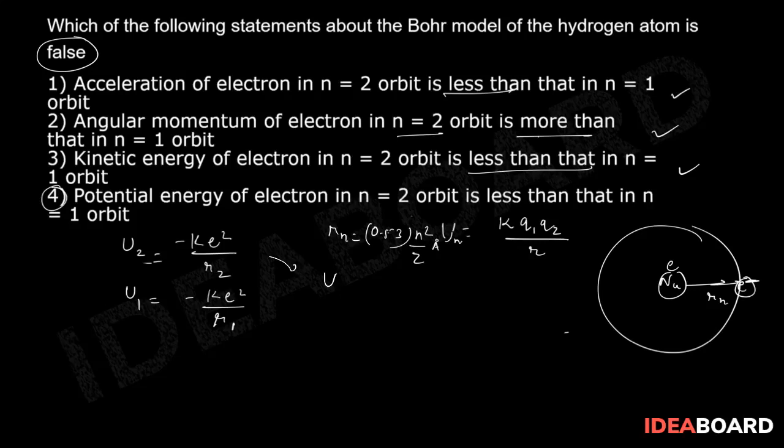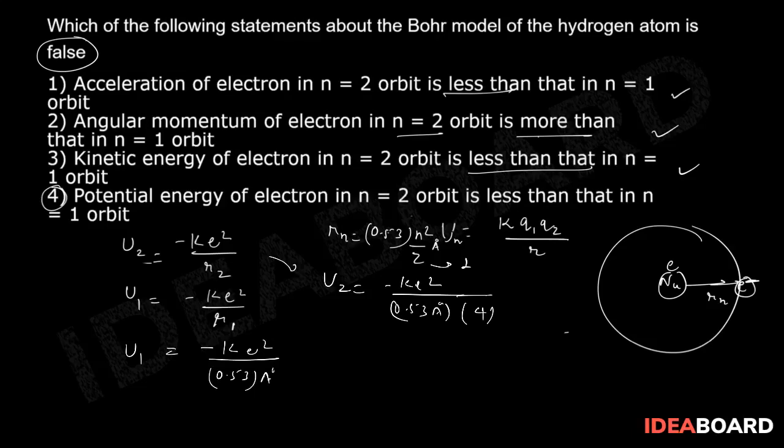U2 is equal to minus Ke square divided by 0.53 angstrom into n square by z. So z is obviously 1, n square is going to be 4. And if you talk about U1, this is minus Ke square divided by R1, which is 0.53 angstrom into 1, correct?